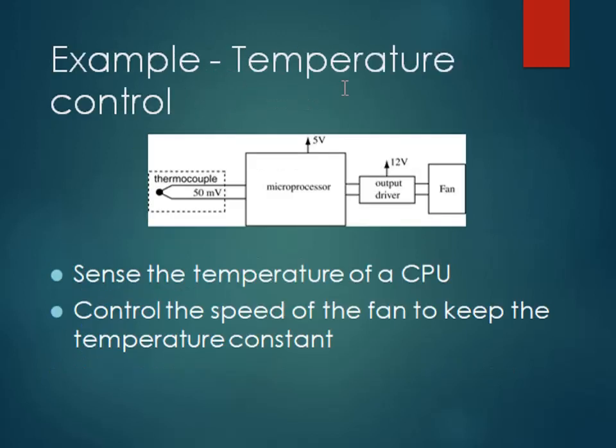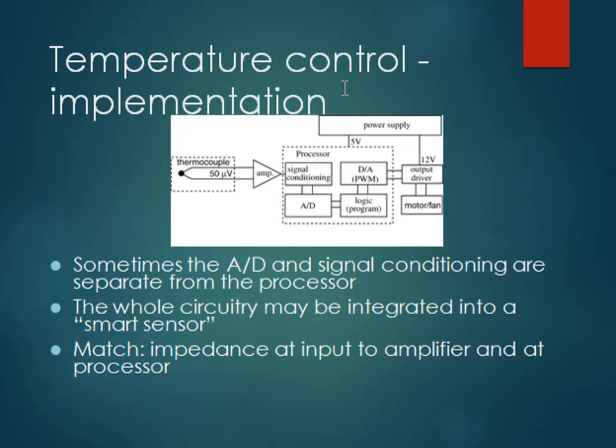Let us take an example of temperature control of a CPU. Here we are sensing the temperature of a CPU, with the help of which we can control the speed of the fan to keep the temperature constant. The temperature control system for the CPU can be implemented with A to D conversion and signal conditioning. They may be separate from the processor or sometimes inbuilt. So the whole circuitry may be integrated into the smart sensor itself as well. And there must be impedance matching at the input to the amplifier and at the processor.